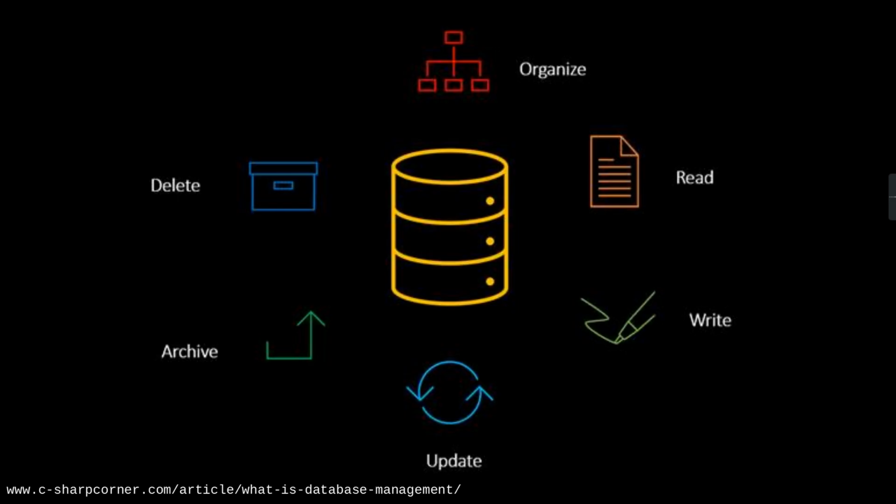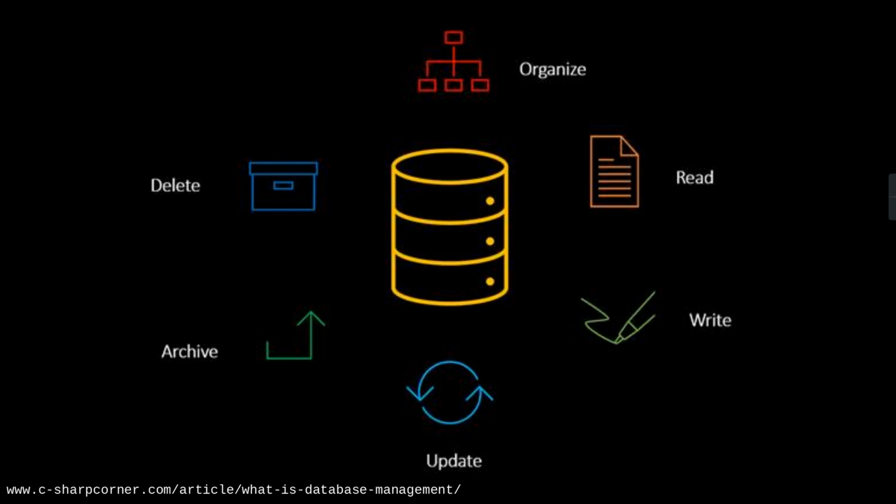Now this is a diagrammatic representation of that same definition, provided by the website csharpcorner.com. In between, you can see the icon of data, which is represented in yellow color. A database is generally represented like this; this is the proper icon to represent a database.